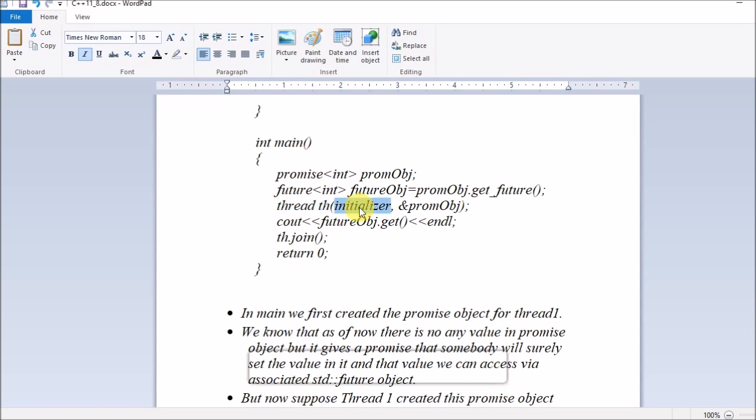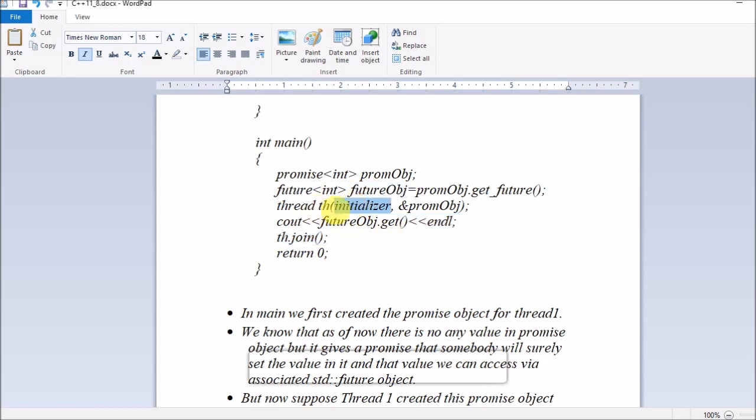We are passing the first argument as a function name, and the second argument as a parameter, that is the ampersand of this. Before passing this address of the promise object, we are retrieving the future object by calling get_future, so that later on we will be able to call the get function through this future object.